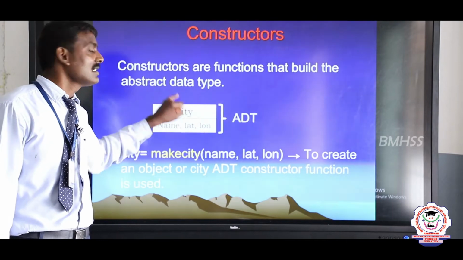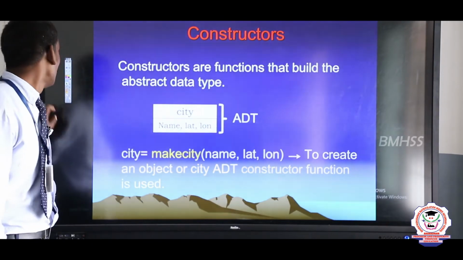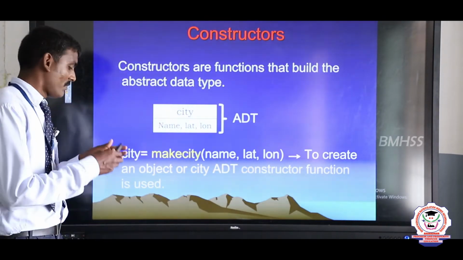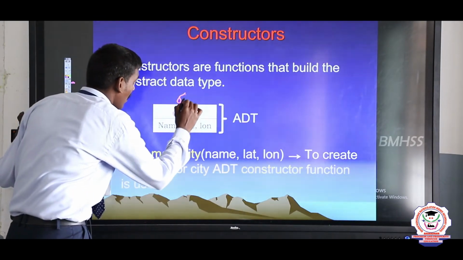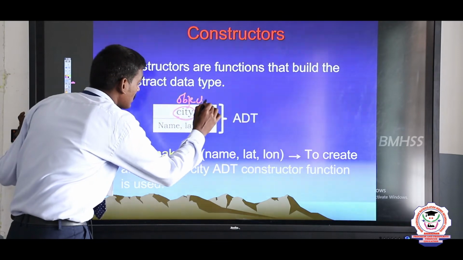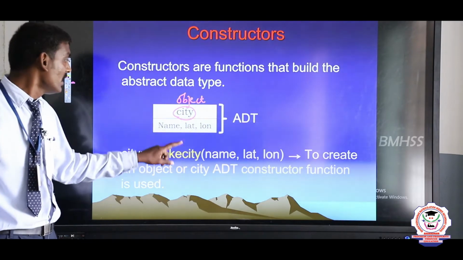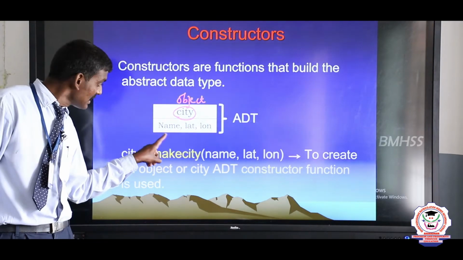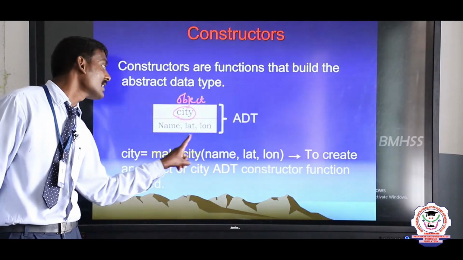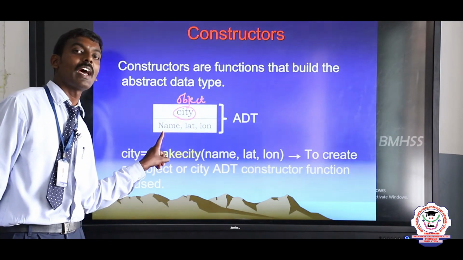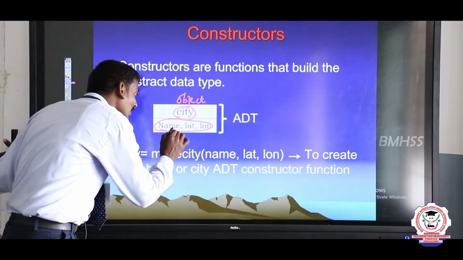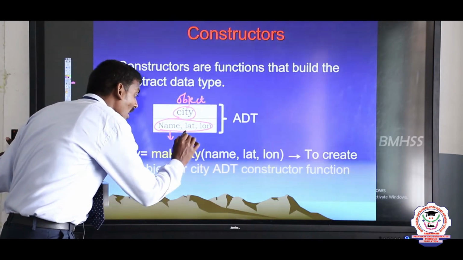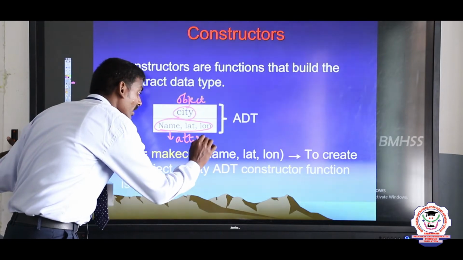Okay, how can we create an object? Here, city is treated as an object. In this city, the name of the particular city can be created. These are all the attributes or parameters for a particular function: name, latitude and longitude.